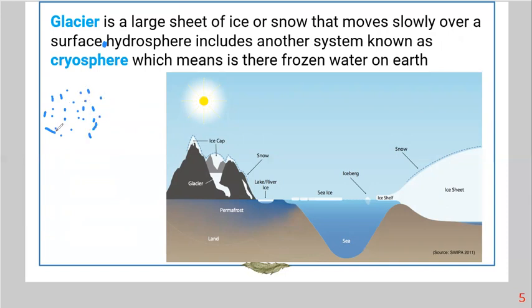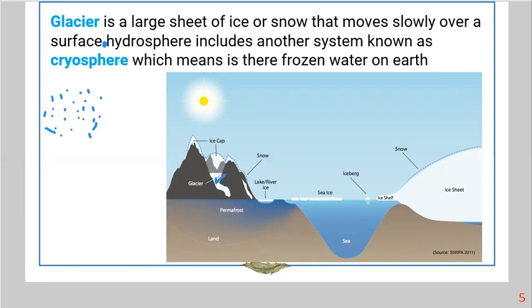This snow falls to a place, and this place is called a glacier. So a glacier is a place where the snow falls and makes this shape, so we call it a glacier. Here, as you can see, this represents a glacier.